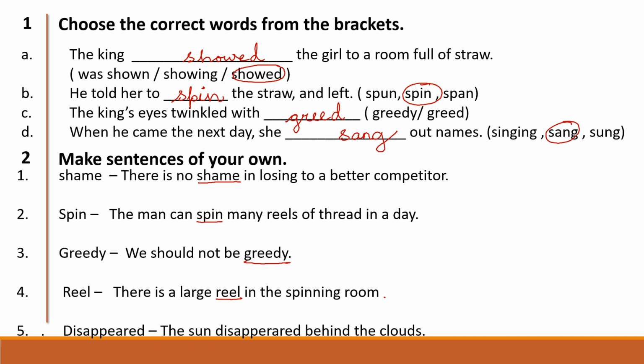Number 5, disappeared. The sun disappeared behind the clouds. So you can make your own sentences and you can write. If you wish to make your own sentences, you can make them and write.